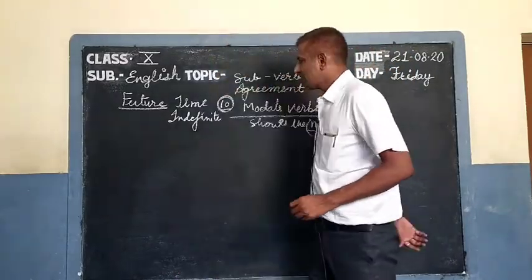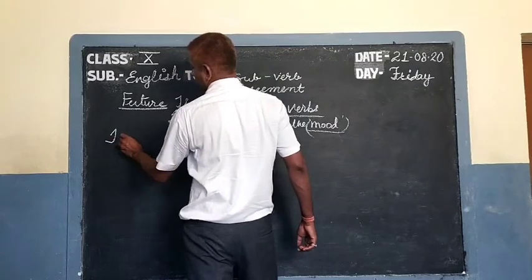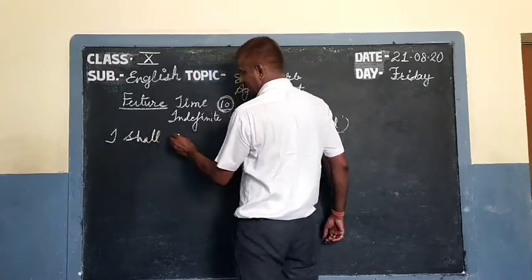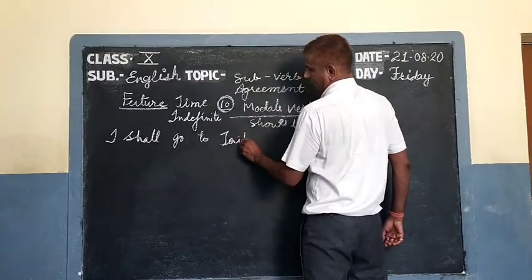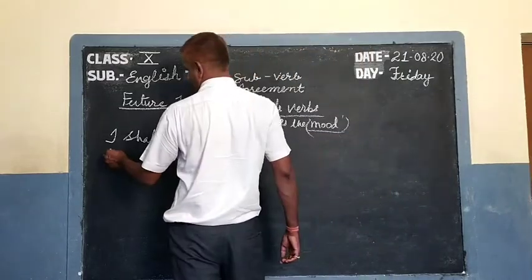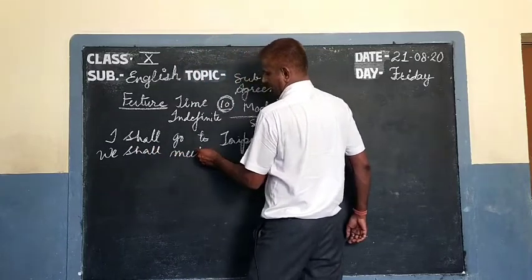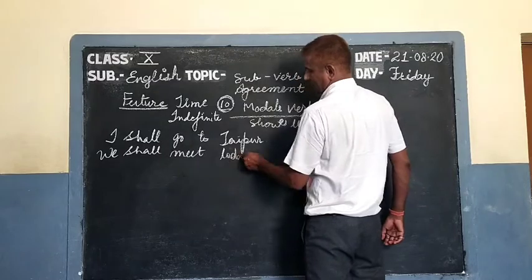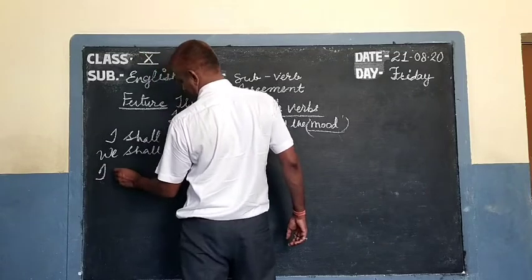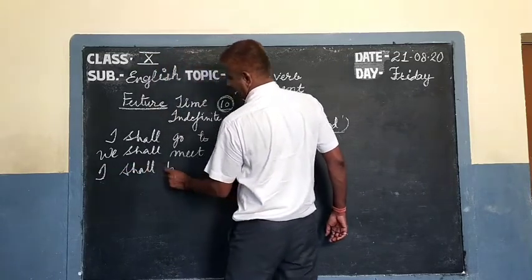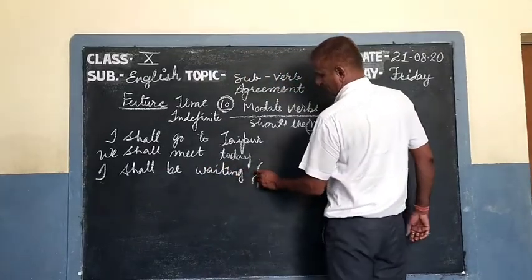So I write here a few examples of future time, like we use: I shall go to Jaipur. I shall go to Jaipur. We shall meet today. I shall be waiting for you,